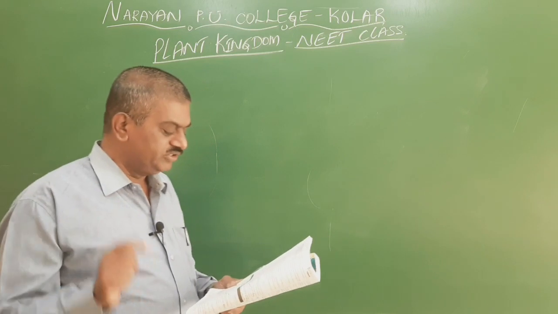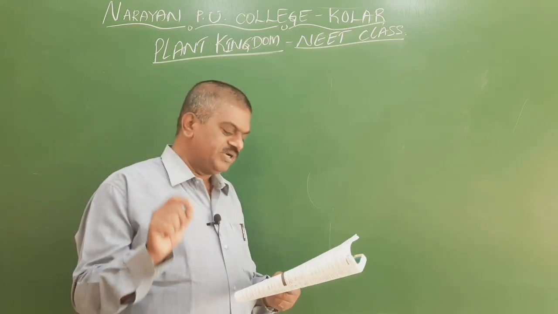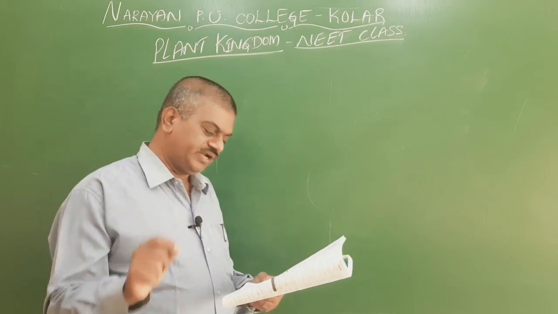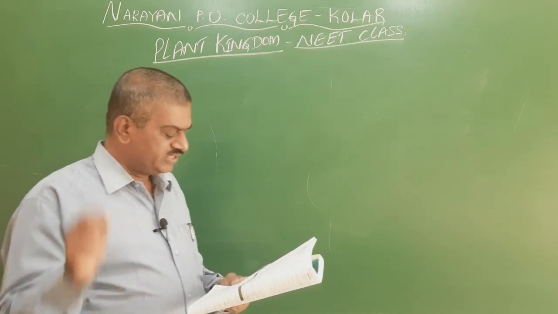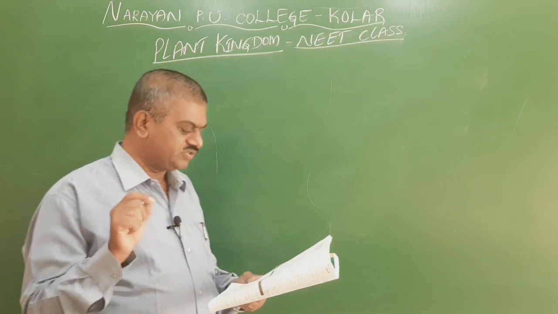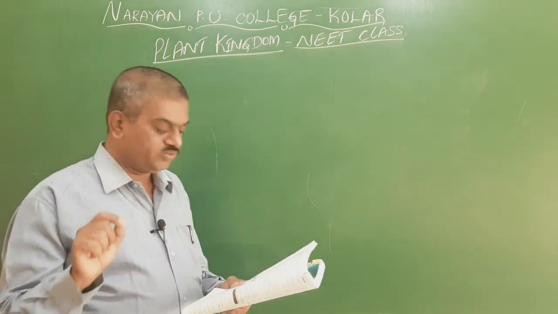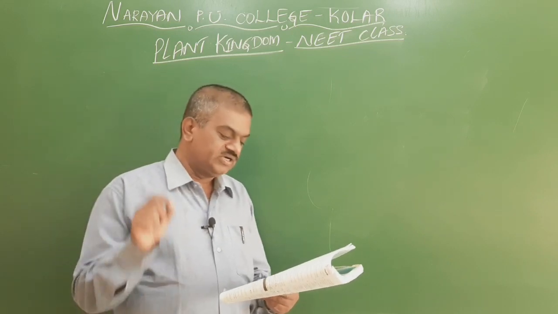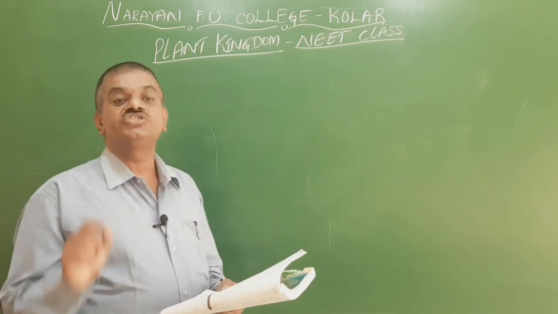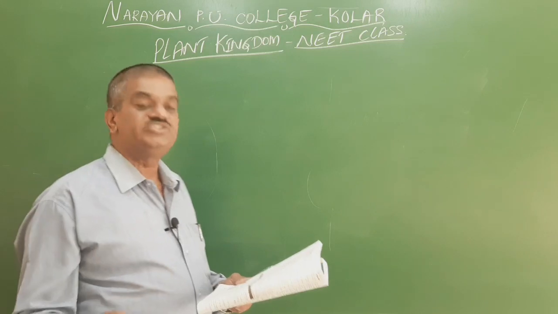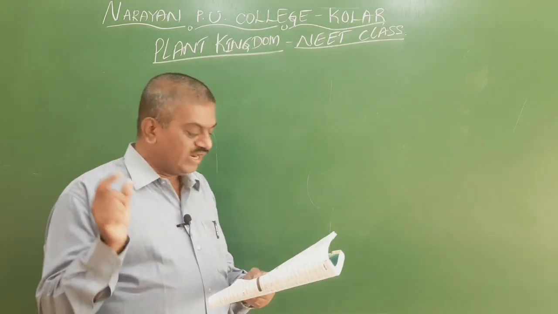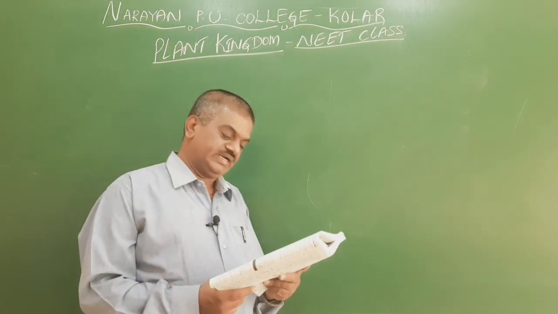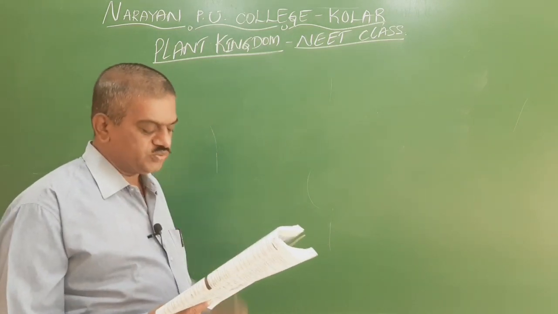In the first option, the first one is correct but the second and third are incorrect. In the second, the first and second are correct but the third one is incorrect. In the third option, the first and third are correct, but the second one is incorrect. And in the fourth option, the third one is correct, but the first and second are incorrect. So the fourth option is the correct one, because only the third statement is correct, but the first and second statements are incorrect. Now we go for the next one.